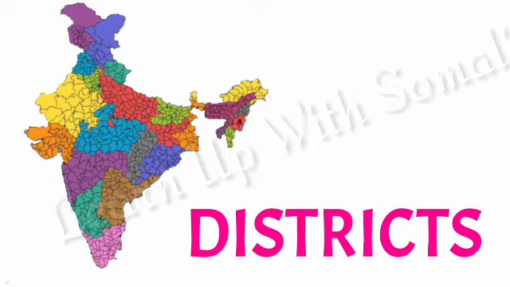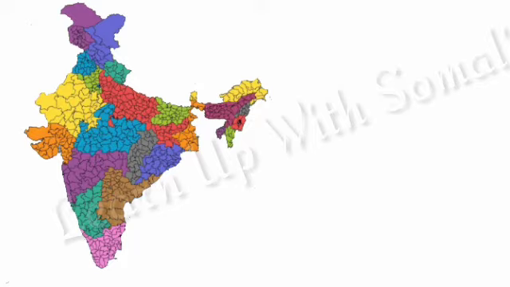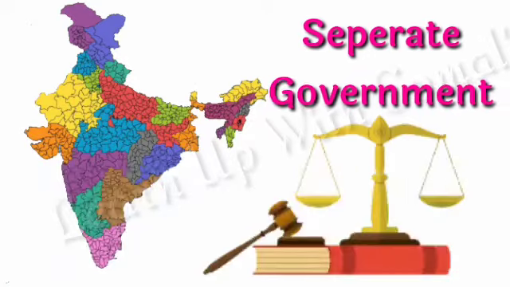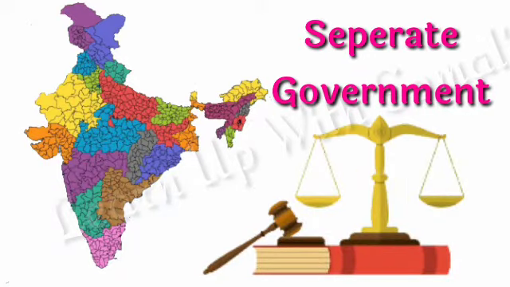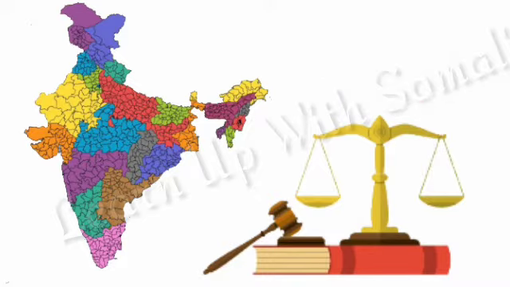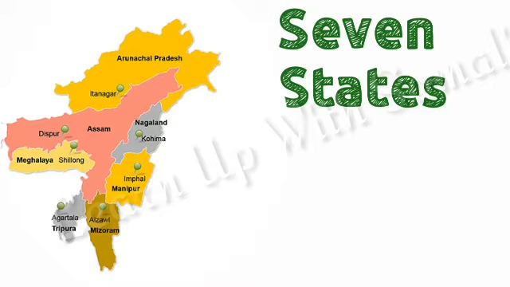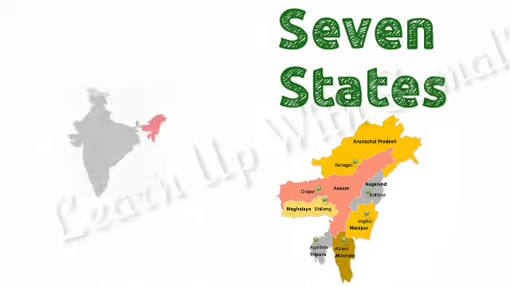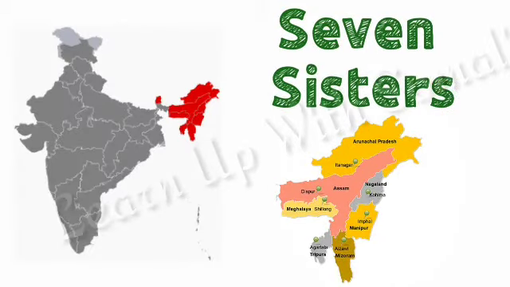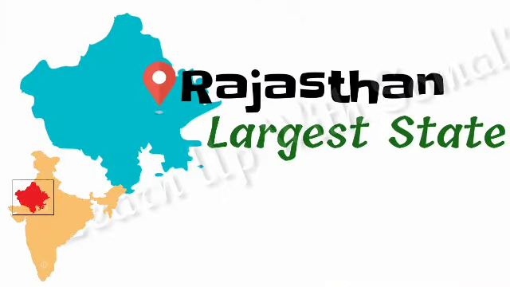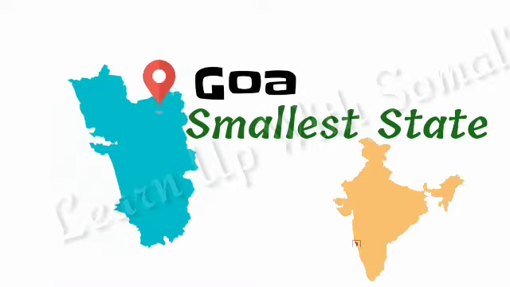Each state and union territory has a separate government to take care of its administrative needs. Area-wise, 7 states in northeastern India are called the Seven Sisters. Rajasthan is the largest state and Goa is the smallest state in India.